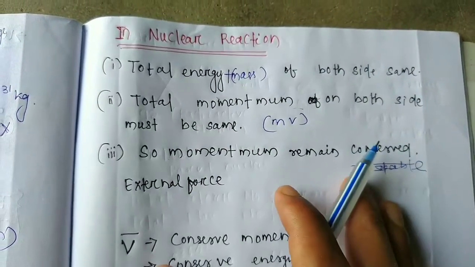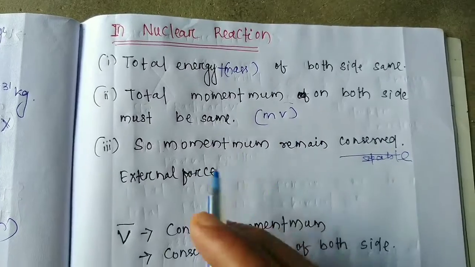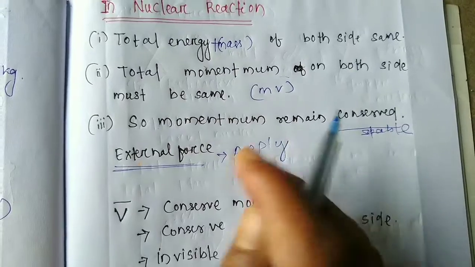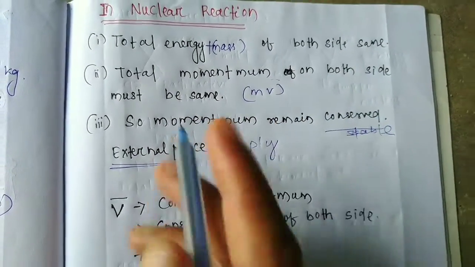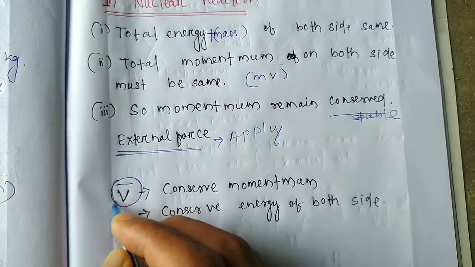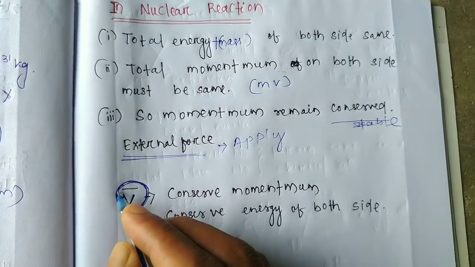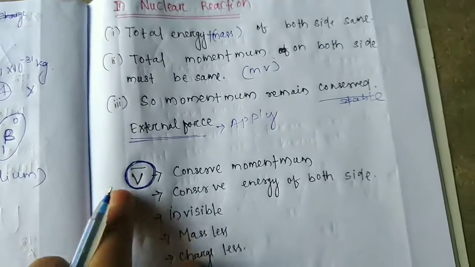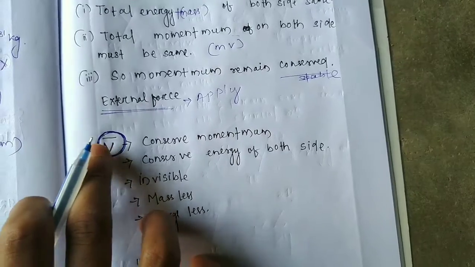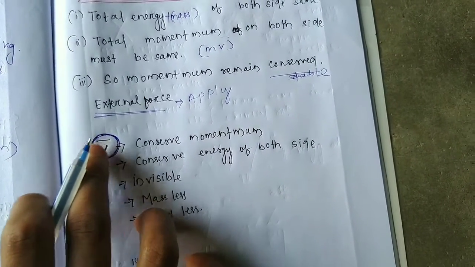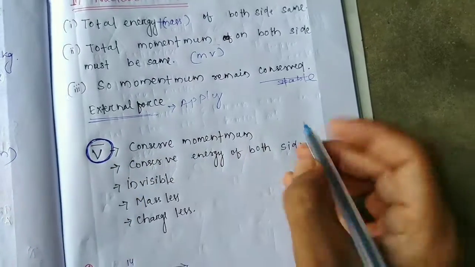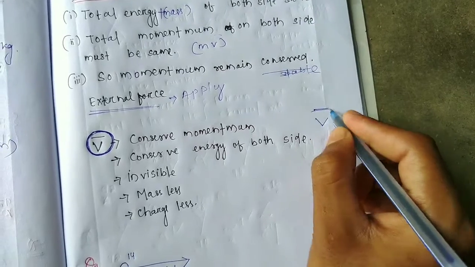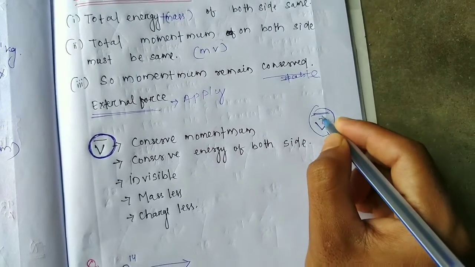Students, momentum changes when we apply an external force. So this is a new term which is discovered in beta emission. In alpha emission this term does not come, but in beta emission this term comes. So what is V bar? Students, V bar is named the anti-neutrino. This is anti and this is neutrino. When we mix these terms, this is the anti-neutrino.